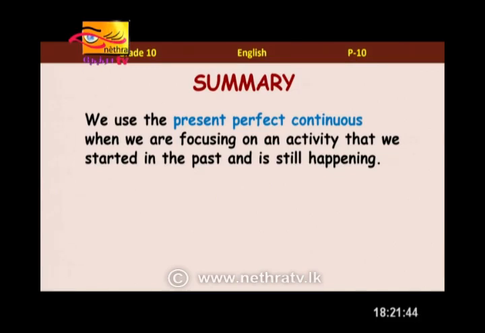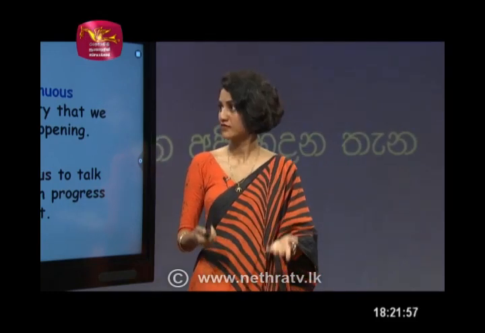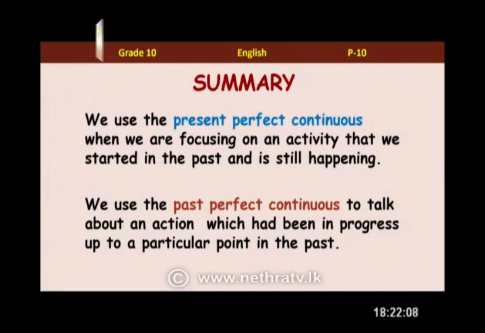I will. So when we are talking about present perfect continuous, we can write the sentence structure, subject, has, have, and been plus ing form of the verb. When it comes to negative, you can simply add not after, hasn't been, haven't been, and the question form you just take has or have in front. And next, past perfect continuous, we use past perfect continuous to talk about actions which had been in progress up to a particular point in the past. So that means we had been doing that for a certain period in the past tense. It started in the past, we were doing it for some time, and then we completed in the past.